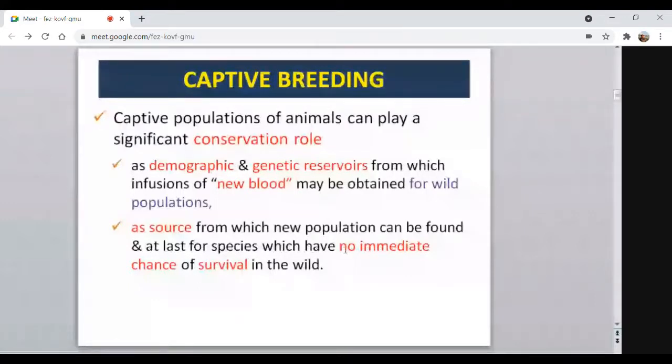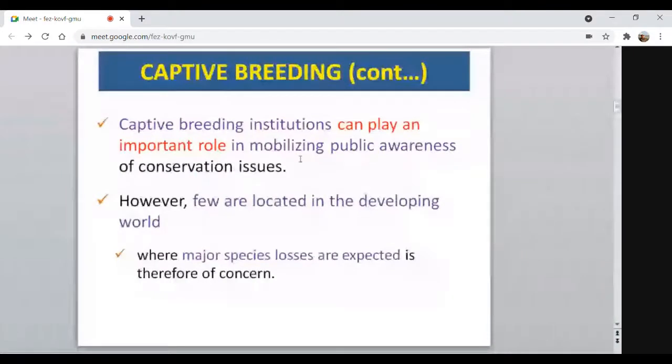Then captive breeding institutions can also play an important role in mobilizing public awareness of conservation issues. Here we can inform the public about the requirements of this breeding so as to increase their population size and all. However, very few are located in the developing world like India, where major species losses are expected.